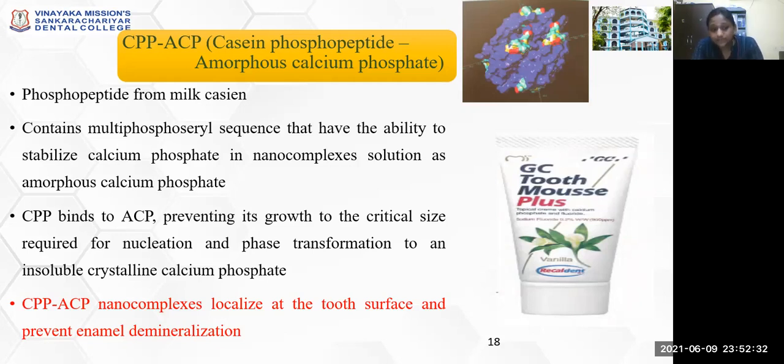Now, CPP binds to the amorphous calcium phosphate, and this prevents growth to the critical size required for nucleation and phase transformation to an insoluble crystalline calcium phosphate. The nanocomplexes will localize at the tooth structure, forming an insoluble crystalline matrix that will prevent enamel demineralization.